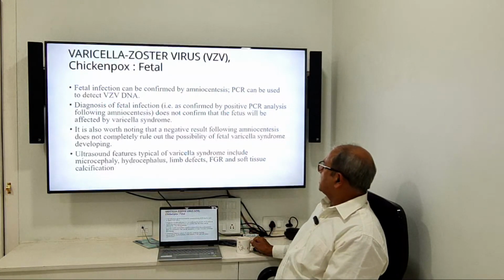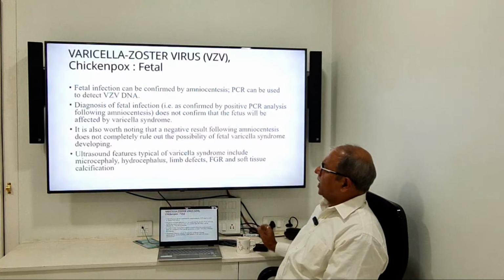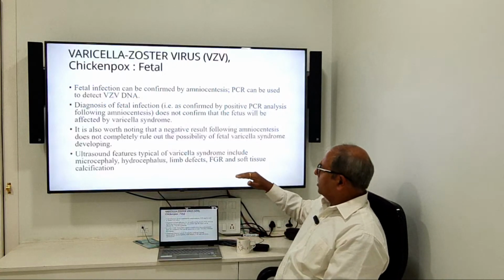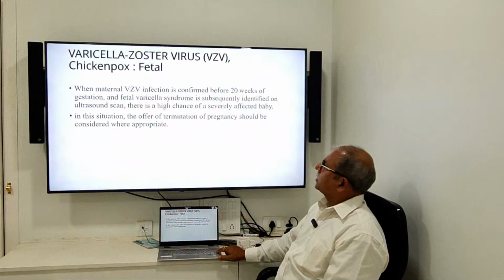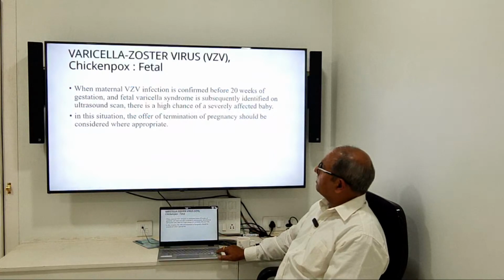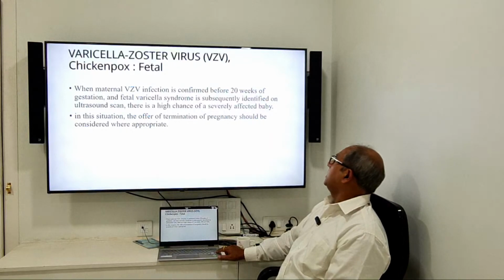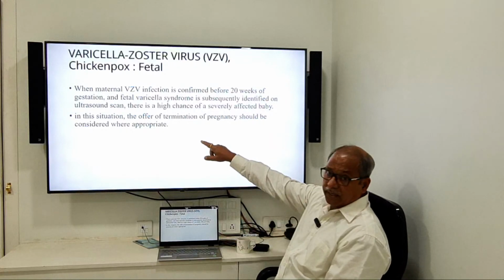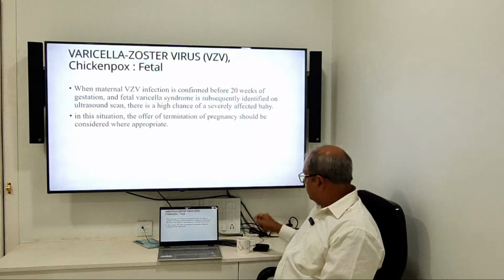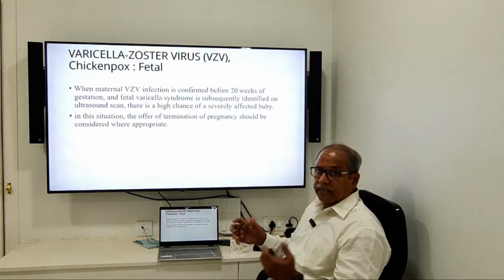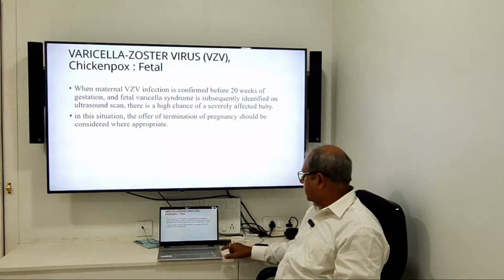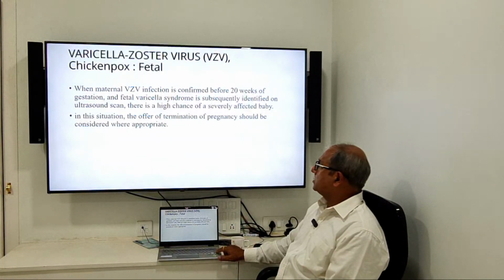Ultrasound features of typical varicella syndrome include microcephaly. Again, you see the brain, microcephaly, hydrocephalus, there might be limb defect, there might be growth retardation and soft tissue calcification. When maternal varicella zoster infection is confirmed before 20 weeks of gestation, and fetal varicella syndrome is subsequently identified on ultrasound, there is a high chance of a severely affected baby. In this situation, again, think about termination. The more you identify the baby in danger, the better to give an idea or think about termination also.